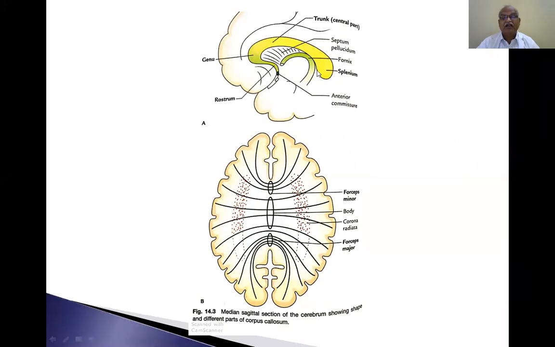Splenium forms the boundary of the posterior horn of the lateral ventricle. Now this entire thing is present in the lateral ventricle. So this genu forms the anterior boundary of the anterior horn of the lateral ventricle. This trunk's inferior surface forms the roof of the lateral ventricle. The splenium forms the boundary of the posterior horn of the lateral ventricle.